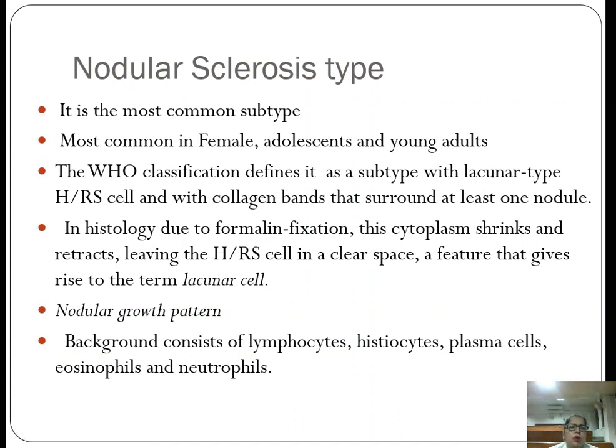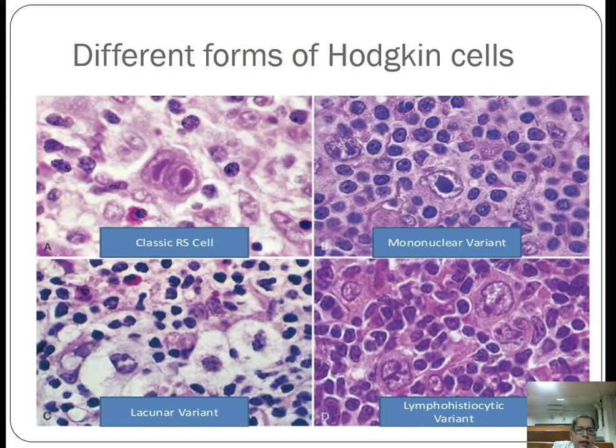Nodular sclerosis type is the most common subtype and is most commonly present in females, adolescents and young adults. WHO has defined it as a subtype with lacunar type RS cells with collagen bands that surround at least one nodule in the lymph node. In the histology, we see the clear space, that is due to the formalin fixation. Due to formalin fixation, the cytoplasm shrinks and retracts, leaving the RS cells in a clear space, a feature that gives rise to the term lacunar cells. As we have seen, this is the lacunar cell. This is the clear space, and this clear space is created due to the formalin fixation.